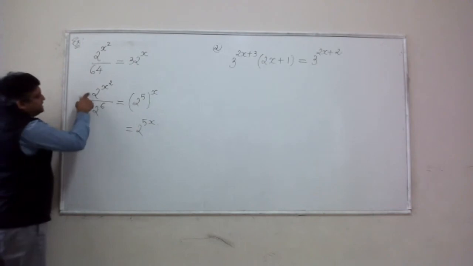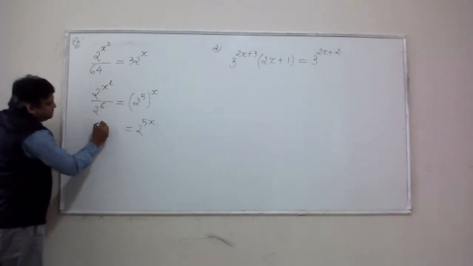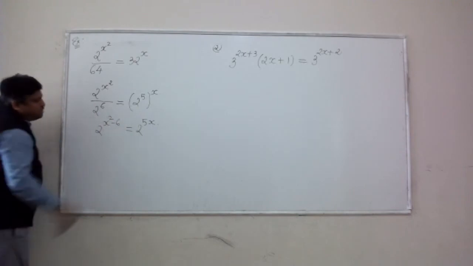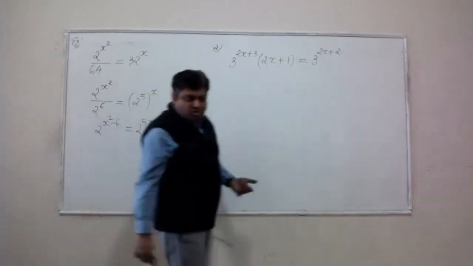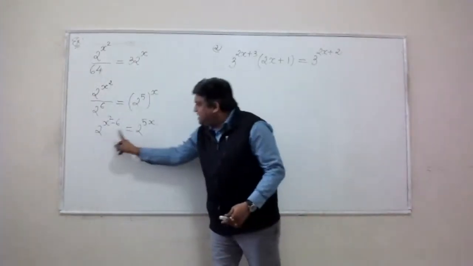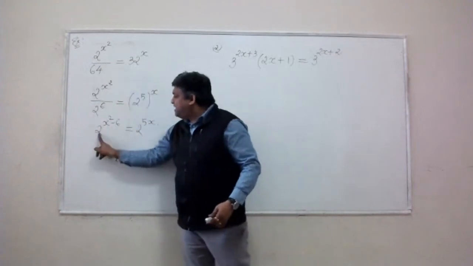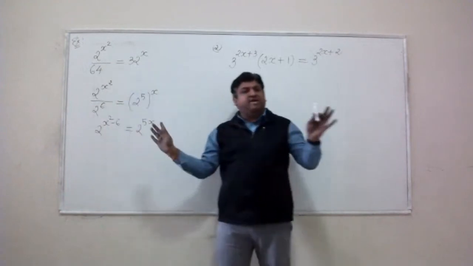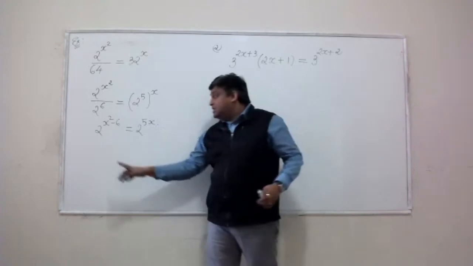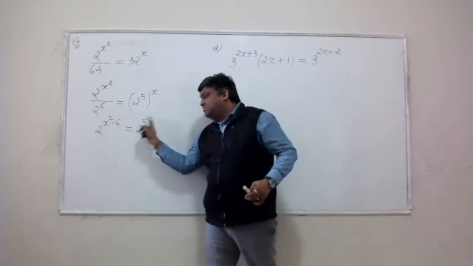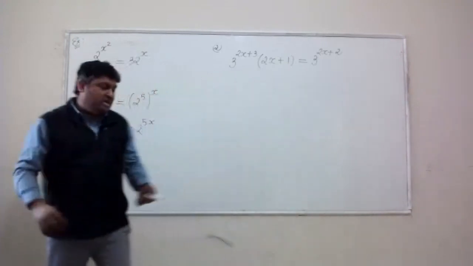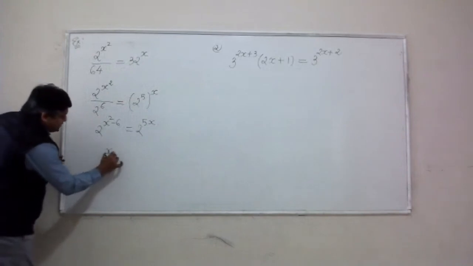If you have two exponents sharing the same base, they are related with a division sign, we subtract the powers, right? Look, that's the form that I was looking for. I express both sides in the form of exponents sharing the same base. Now we are saying that the powers must be equal if this is the case.